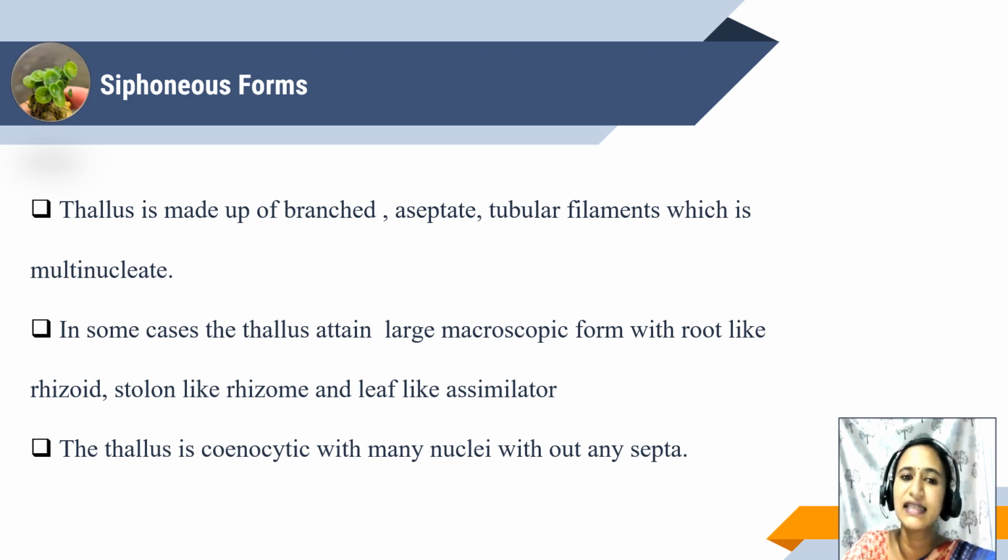In some cases, the thallus attains a large macroscopic form with a root-like rhizoid, stolon-like rhizome, and leaf-like assimilators. The thallus is coenocytic with many nuclei without any septa. So there is no septa in the siphonaceous form.